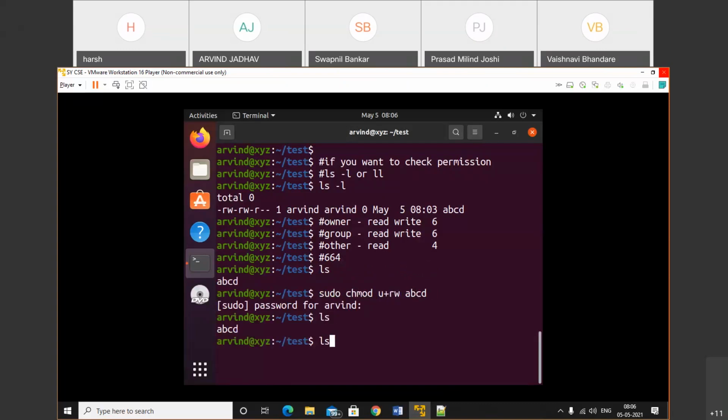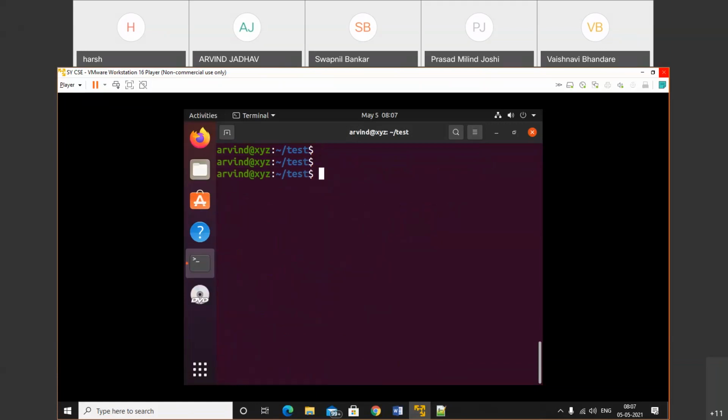Now ls -l. See, earlier the permission for the owner is read write execute, group owner is read write execute, and other is read only. Okay, so now check out. Just one second. We already gave the permission, sudo user read write, but the user already has read write permission, so it did not affect the file. So for that purpose, I will remove that permission earlier.